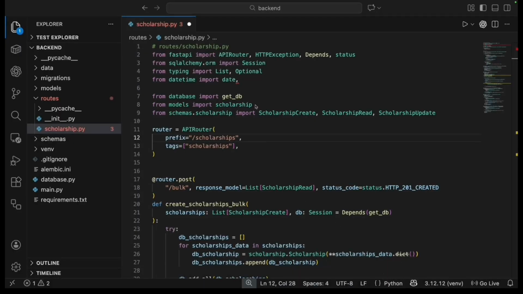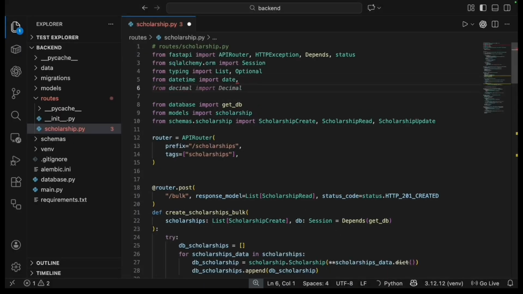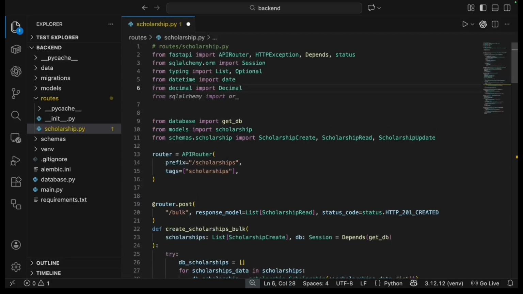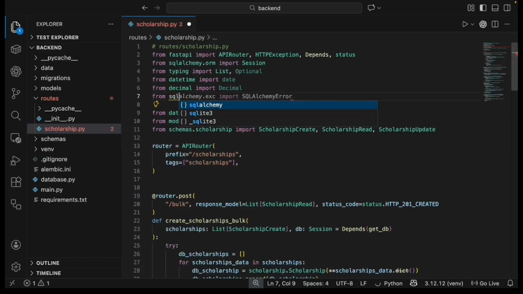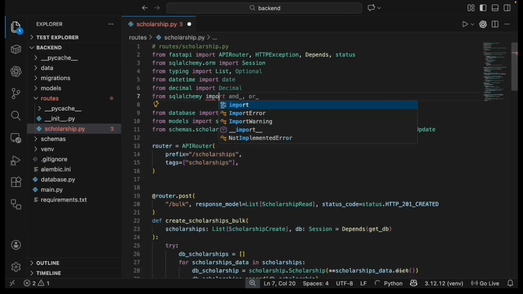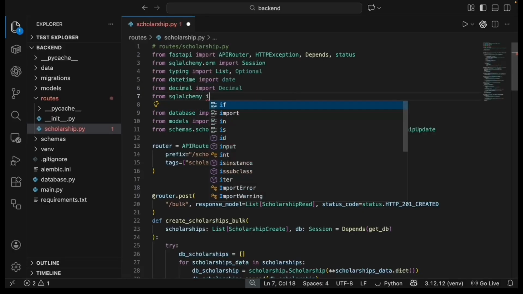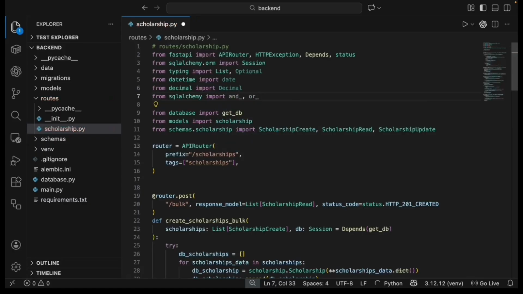Now we're importing Decimal from decimal. The Decimal type provides precise decimal number handling, unlike floats, which can introduce rounding errors. We need this because scholarship amounts represent money, and we require exact precision. We want $20,000, not $19,999.9999. When we write min_amount: Optional[Decimal] = None, we're ensuring that currency calculations remain accurate. We avoid using float for money because floating point arithmetic can introduce subtle rounding errors that compound over time.